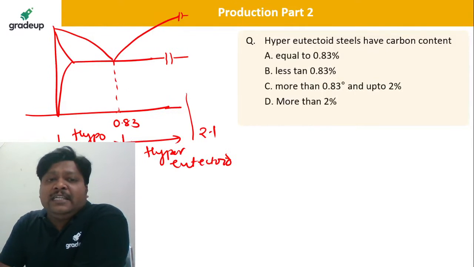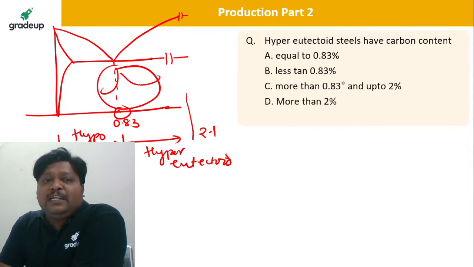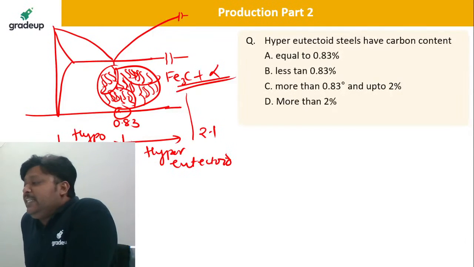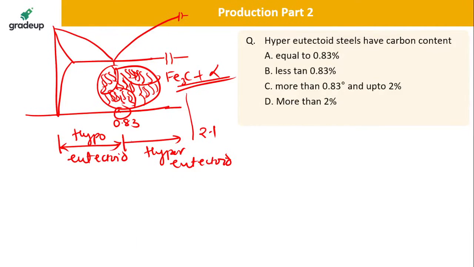At 0.83, it is 100% pearlite, a layer by layer structure of ferrite and cementite. Krishnamurthy is very correct. Shall we go for the next question? See, this is actually the eutectoid region. Here I have shown the eutectoid region, right?